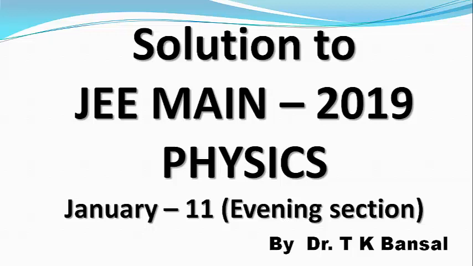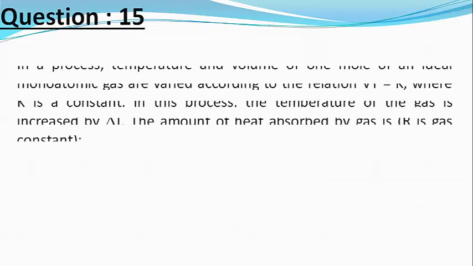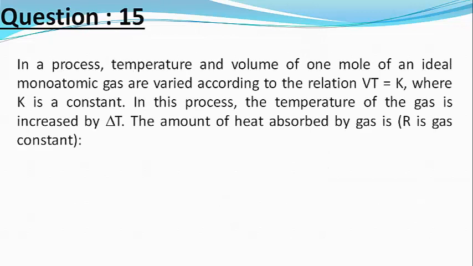So come forward. Now let us go to our next question from JEE Main 2019 evening session of 11th of January. Our next question is, in a process, the temperature and volume of 1 mole of an ideal monatomic gas are varied according to the relation V into T equals K, where K is a constant.